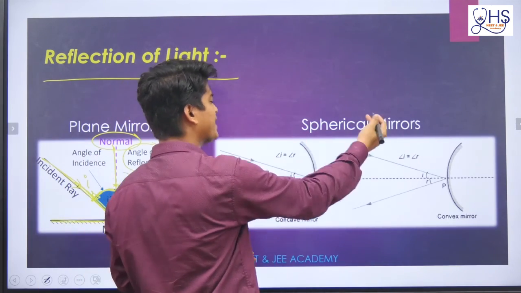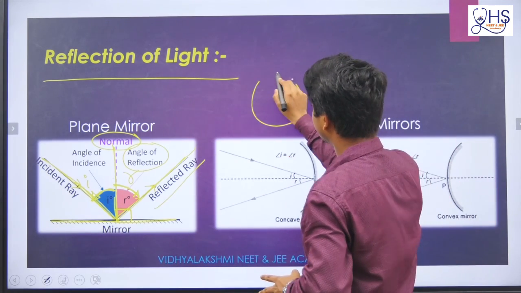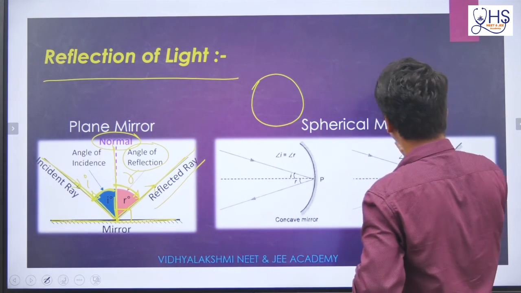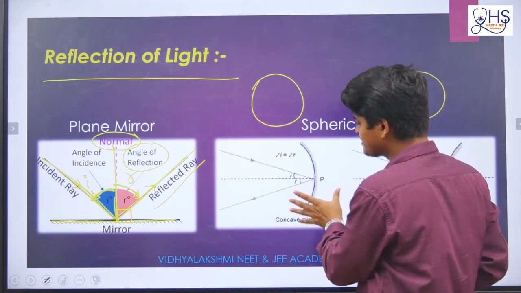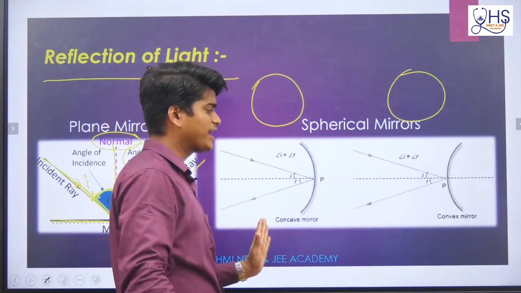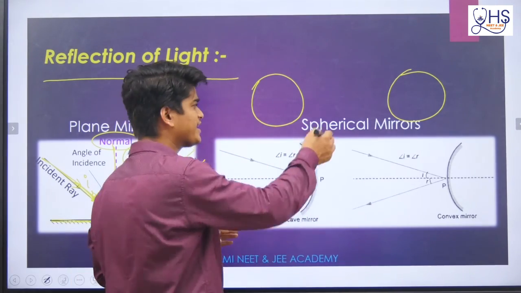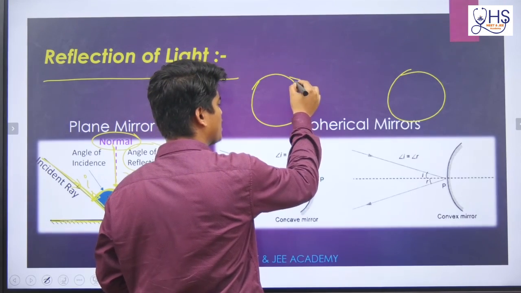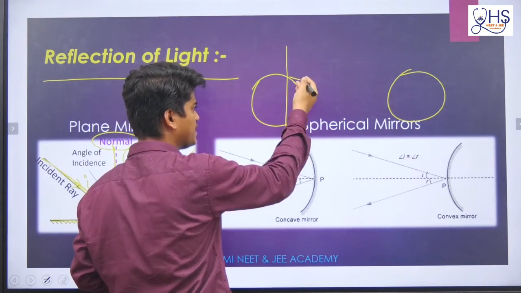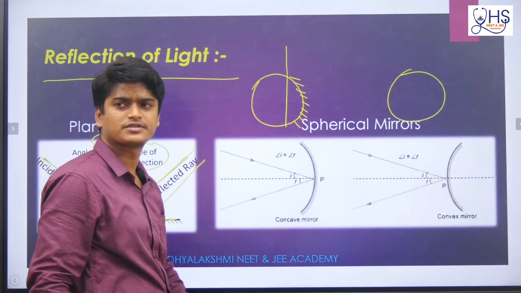Similarly, if we take spherical mirrors, the concave mirror and convex mirror are parts of spherical mirrors. If we take a spherical surface and cut it and take this part here, this surface will act like a concave surface.